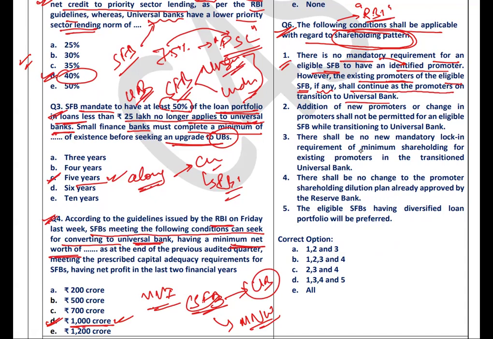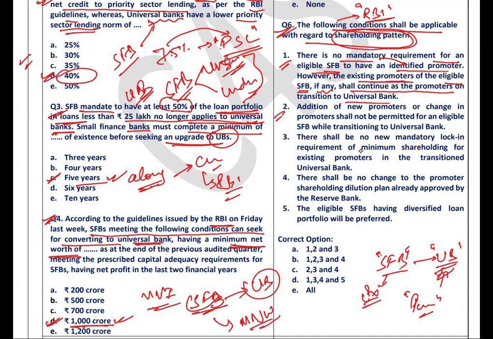First of all there is no need to have a promoter, and if there is any existing promoter for an already running small finance bank, they can continue as promoter after the transition as well.